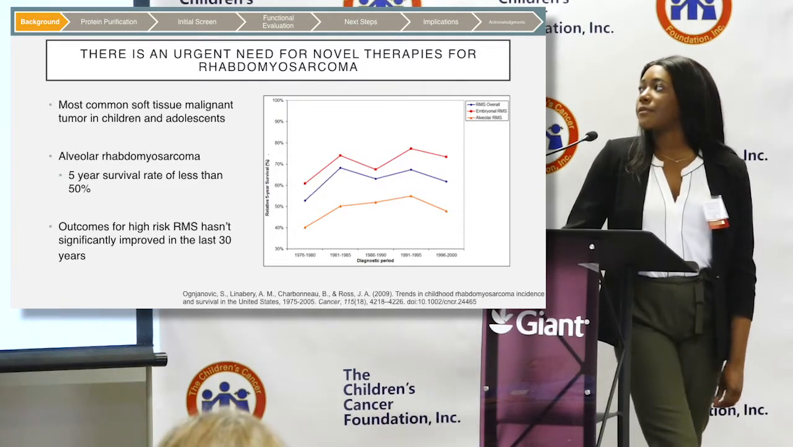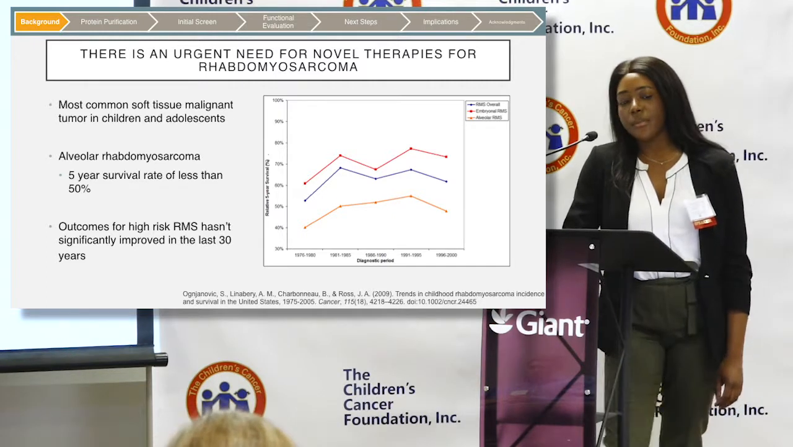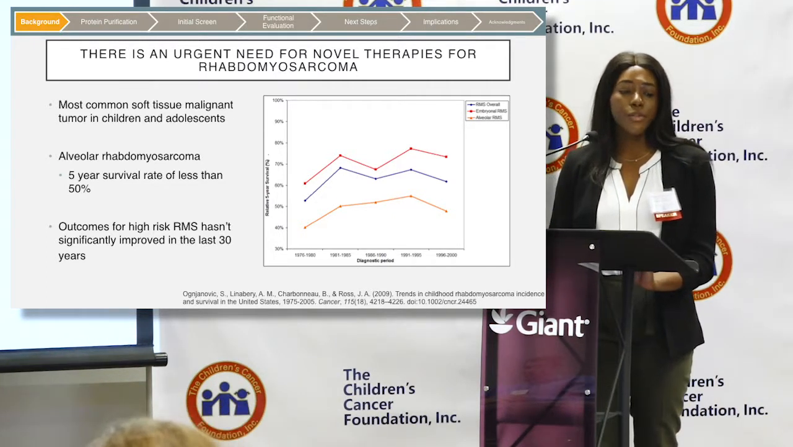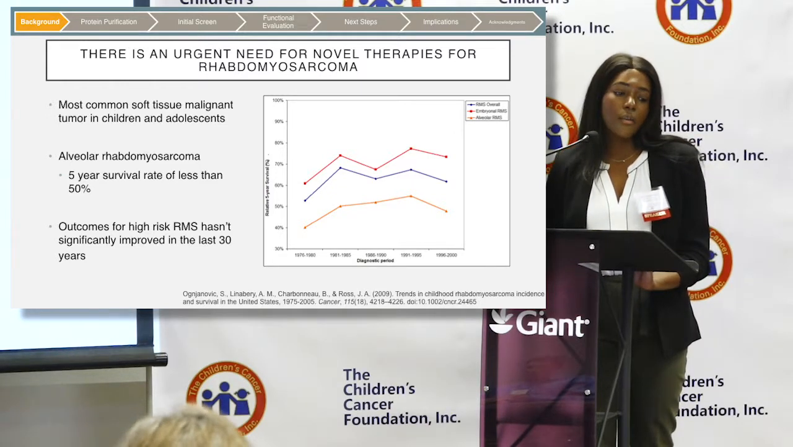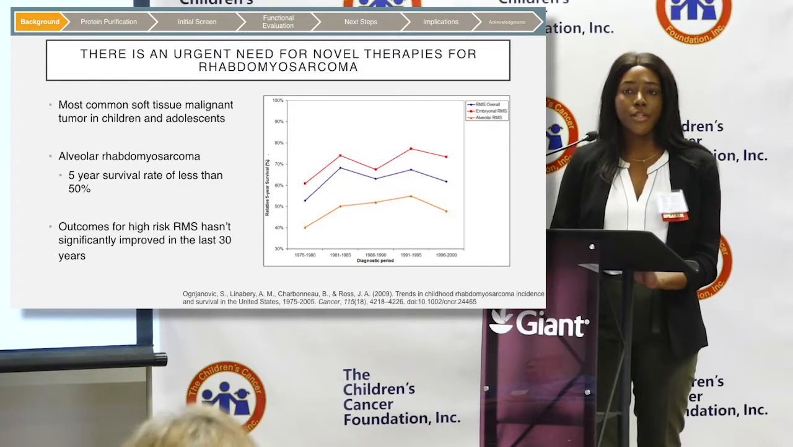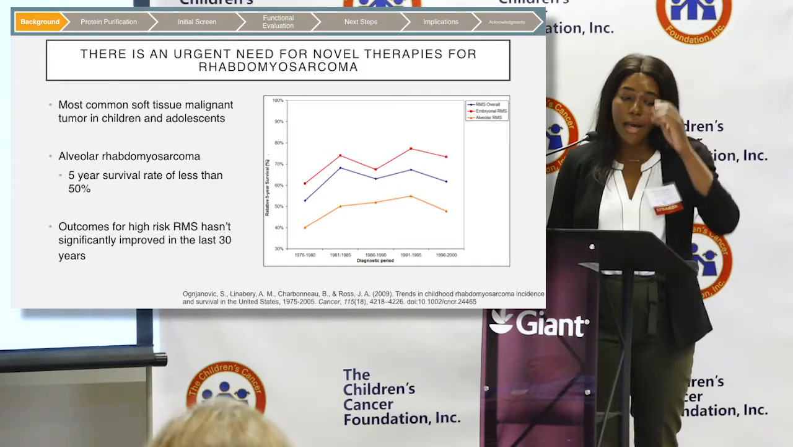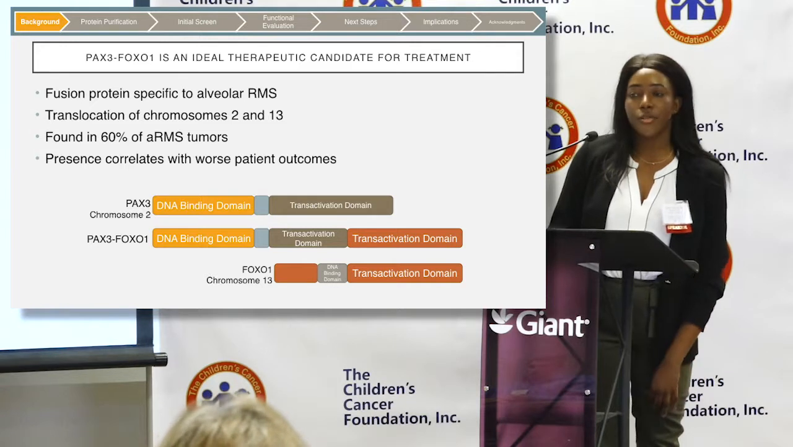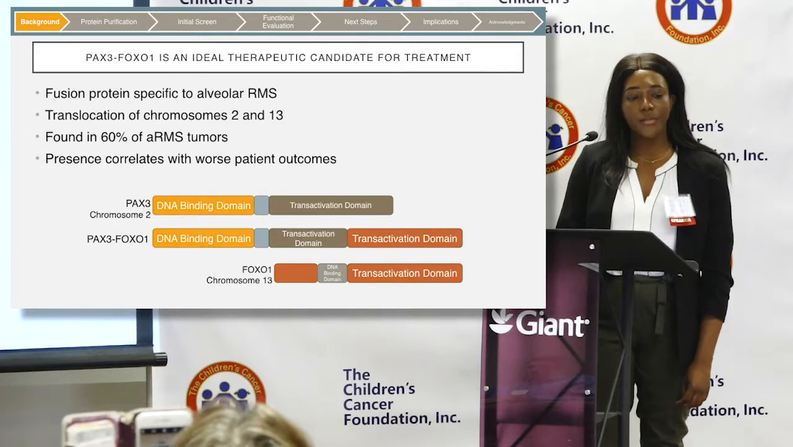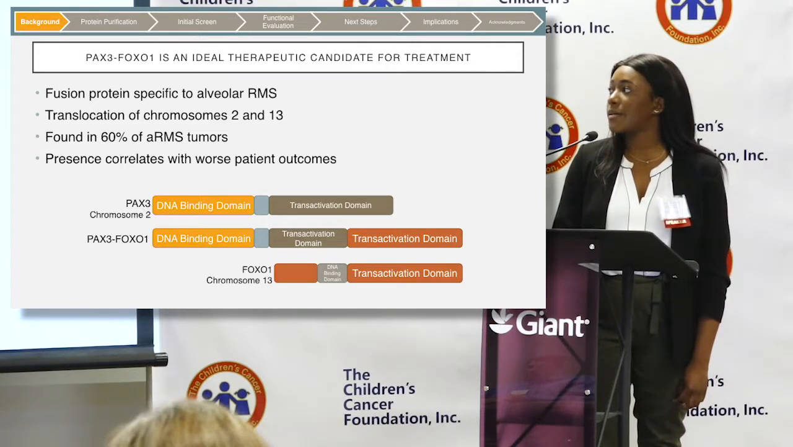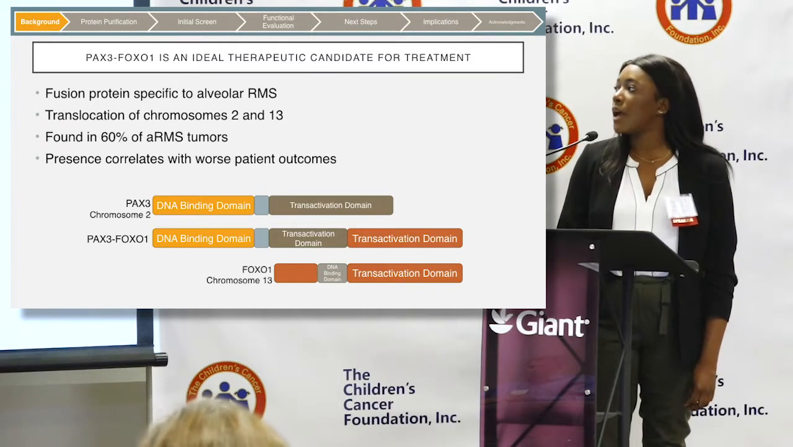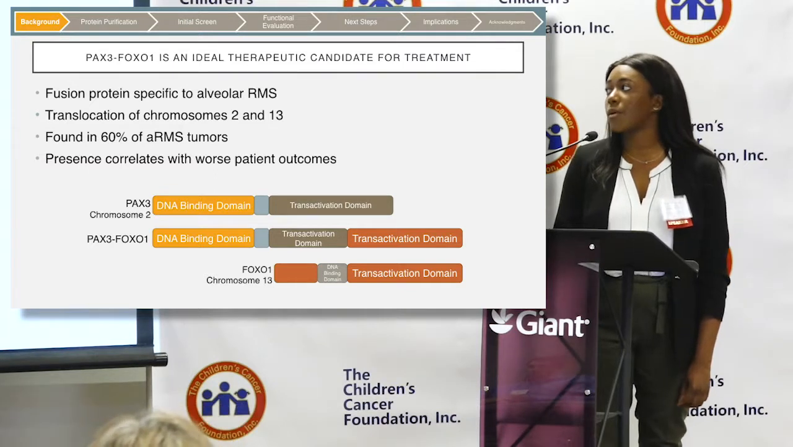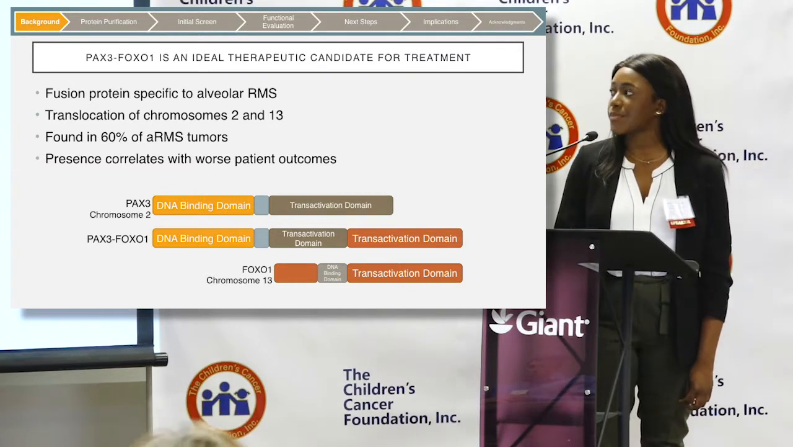The PAX3-FOXO1 fusion protein is specific to alveolar rhabdomyosarcoma, and it is the result of a translocation of chromosomes 2 and 13, as you can see. This leads to the fusion of genes PAX3 and FOXO1. It fuses the DNA binding domain of PAX3 with the transactivation domain of FOXO1. This fusion is found in about 60% of ARMS tumors, and its presence and expression correlates with worse patient outcomes.